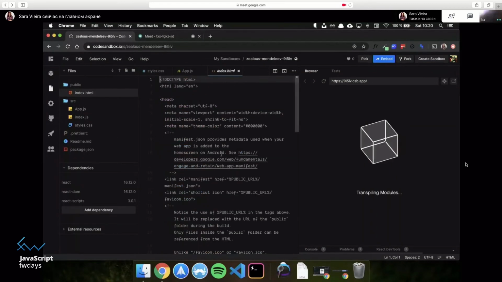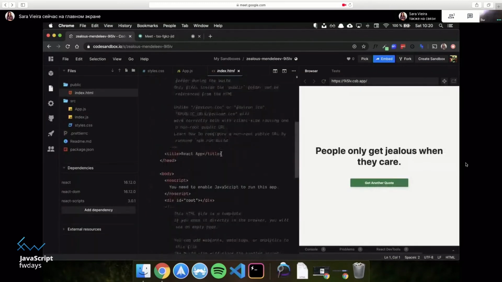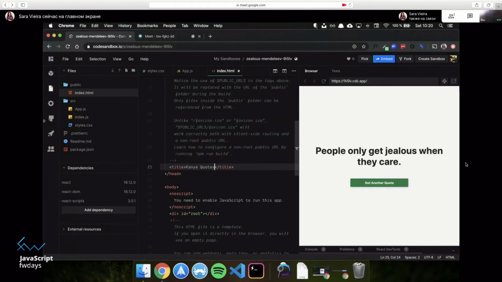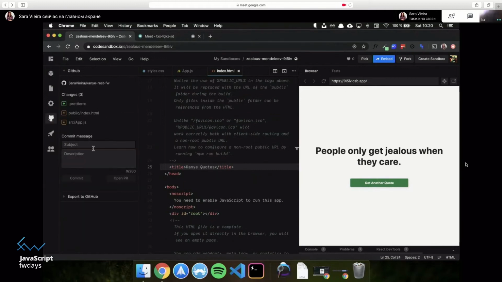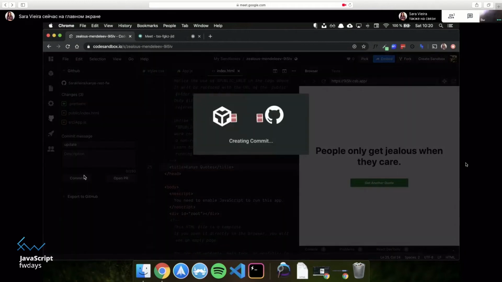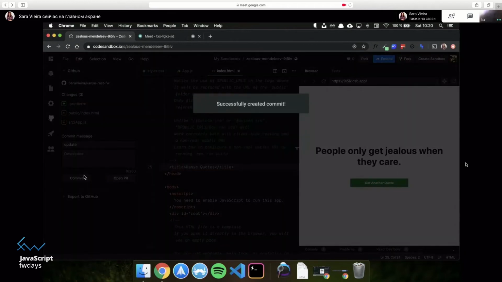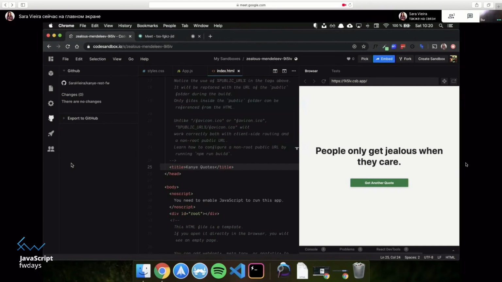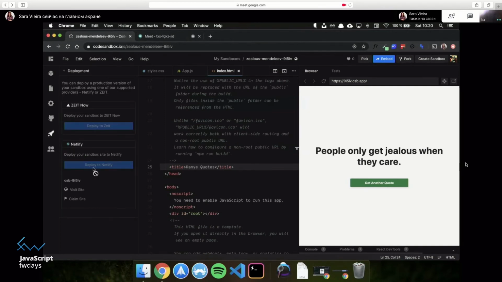Let's go to public index. There we go. And let's say Kanye quotes. Boom. And let me do all of the normal things. So update, commit, so that you can see that you can actually have a pretty normal continuous deployment thing, and then deploy to Netlify.